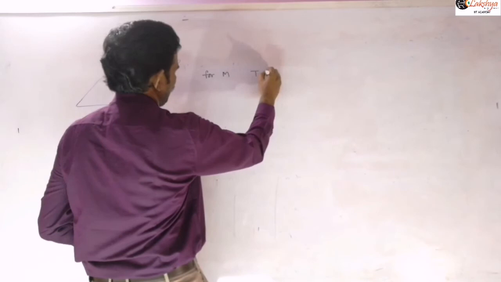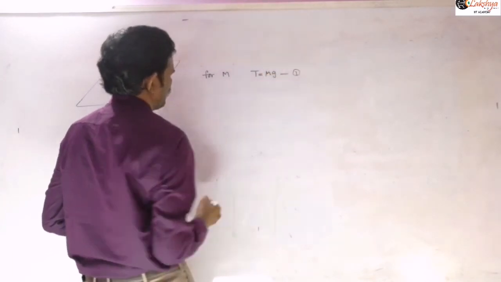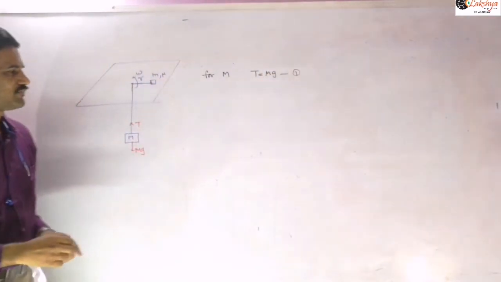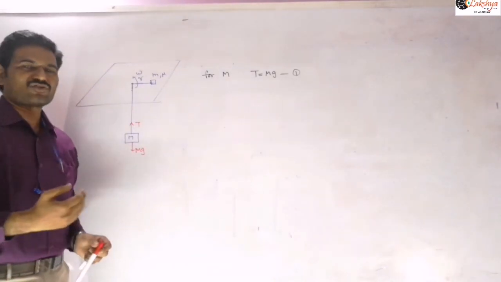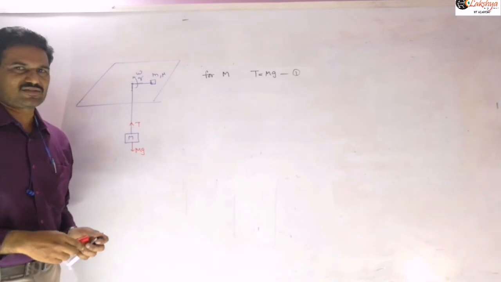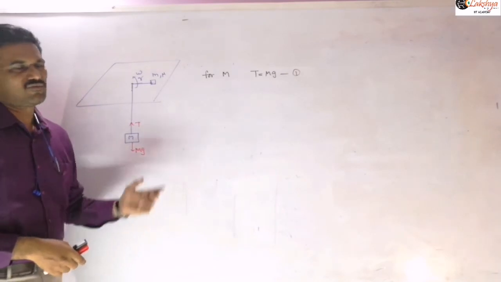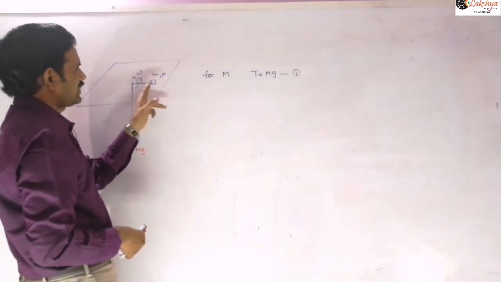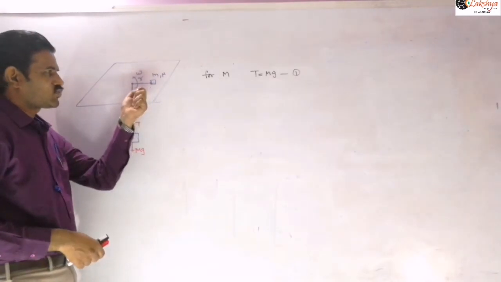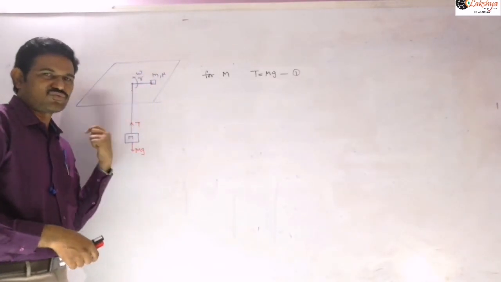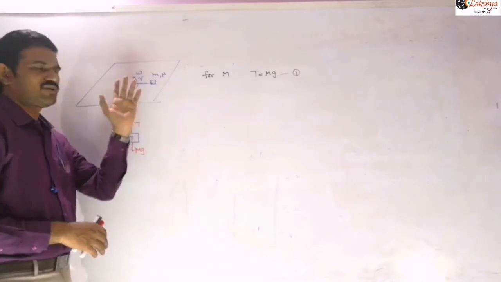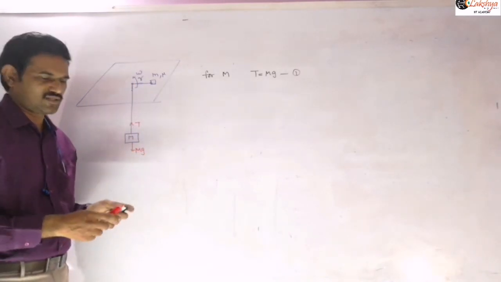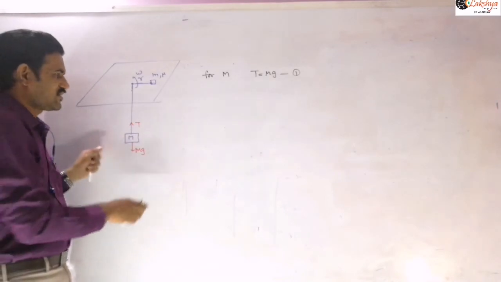So we can write that equation as T is equal to mg. Let us take that as equation 1, right? Next, if this object is revolving with the minimum velocity, then there is a tendency for this vehicle to slip inwards, that means towards the center, because we are assuming this capital M is greater than small m.